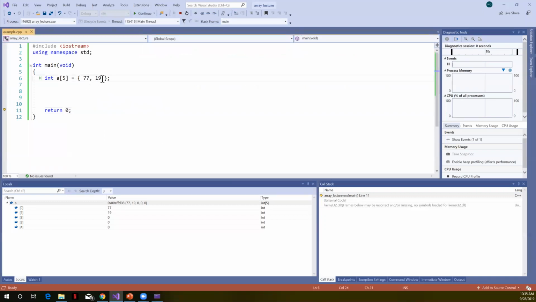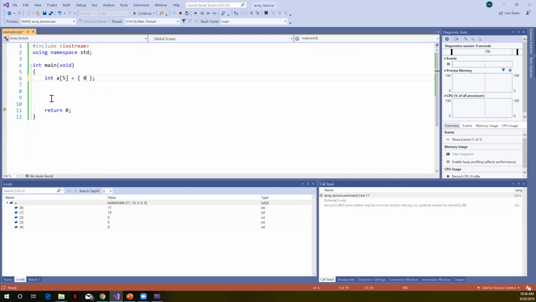We can see that if we just put the 0 in here, and you only need a single 0, this works when we have just one item in the list. Let's go back to when we had 2 items in the list. Remember, we only had 2 items, but our size was 5. It just went ahead and initialized the rest to 0. Technically, the first 0 says, okay, I'm going to initialize the first element to 0, and then because there's nothing else in the list, it initializes the rest to 0.